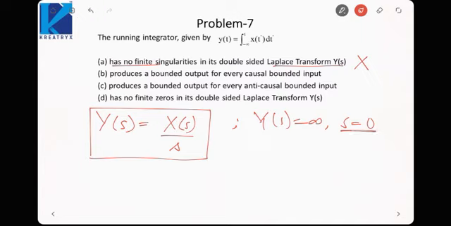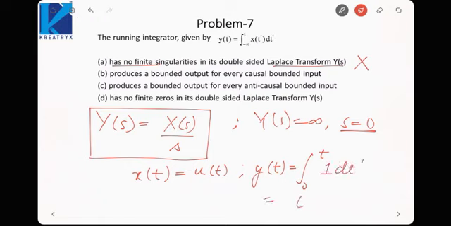Next, it produces bounded output for every causal bounded input. It cannot produce bounded output. Why? Because let us say x(t) is equal to u(t). If we substitute, then the integral would be from 0 to t of 1 dt', which would be t.